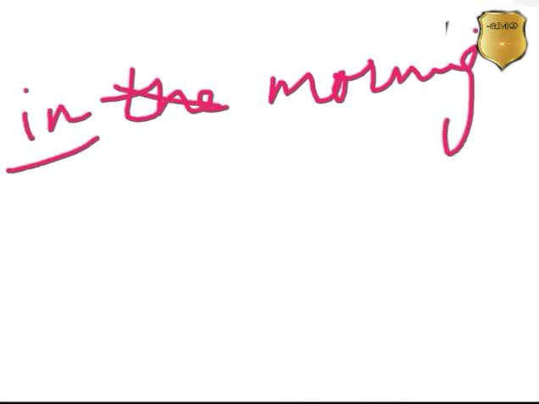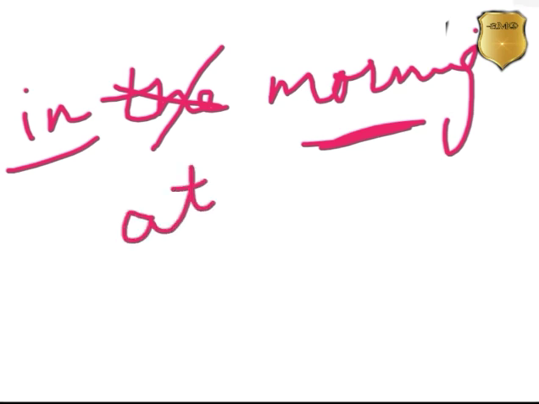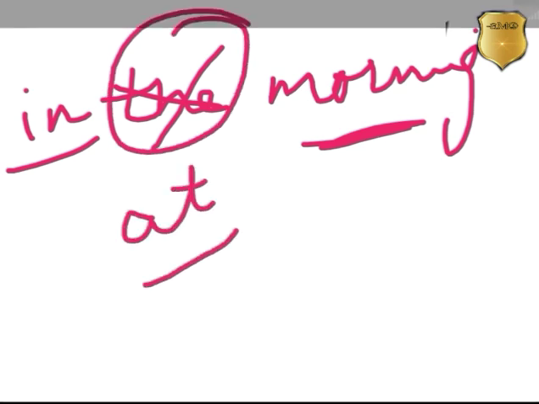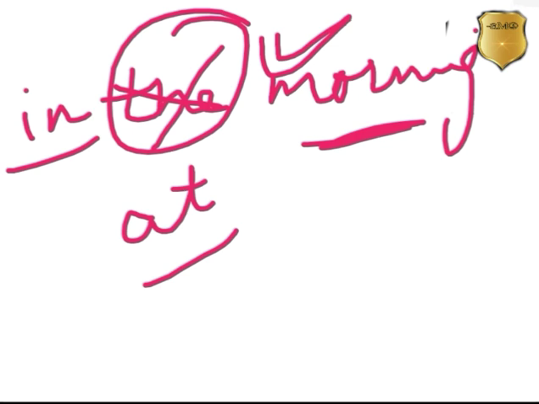But if "the" is not there, only morning or only night is given, then we have to use "at". So remember this, it's important. Don't forget it. If "the" is with morning, then "in" is used. If only morning, only night is given, then "at". For example, I went for a walk in the morning, or I went for a walk dash morning, then at morning.